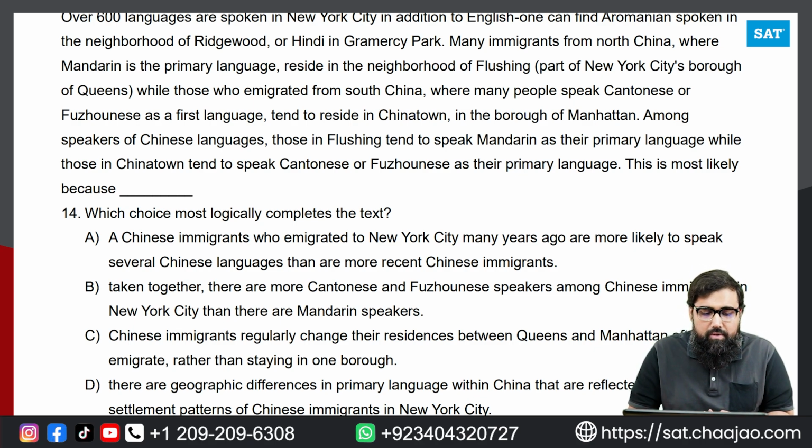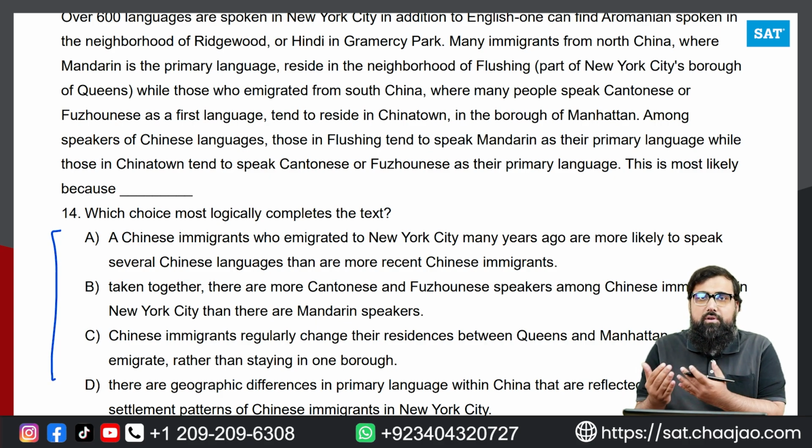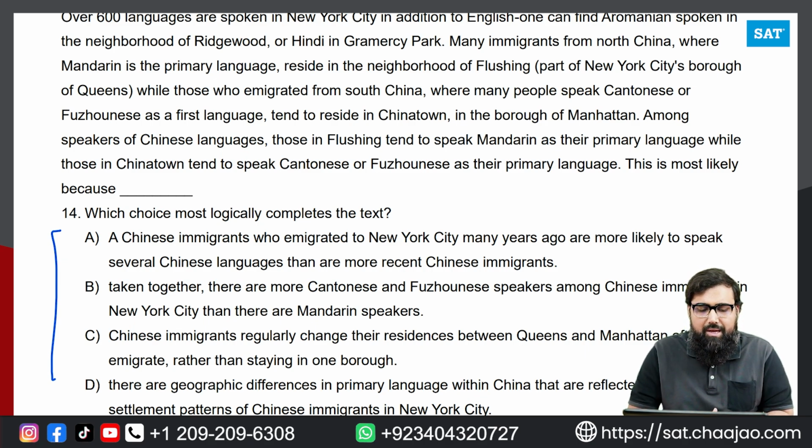Now they are asking the reason: this is most likely because which choice most logically completes the text. So we have to find the answer, and the answer is that different places where they came from, and different patterns of languages. Option A says Chinese immigrants who immigrated to New York many years ago are more likely to speak several Chinese languages than more recent ones. There is no comparison of recent or old Chinese immigrants. In fact, those who immigrated previously are supposed to not speak the Chinese language as compared to those who migrated recently. So this goes against what's written in the passage.